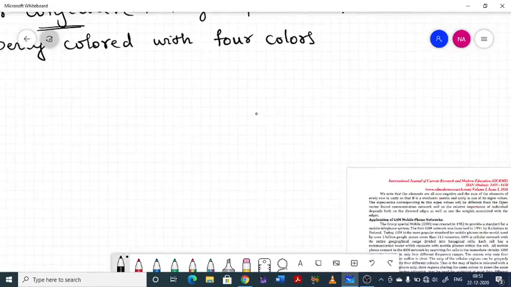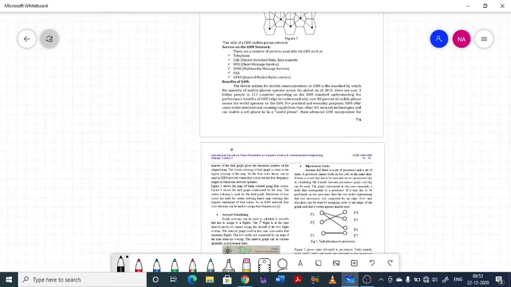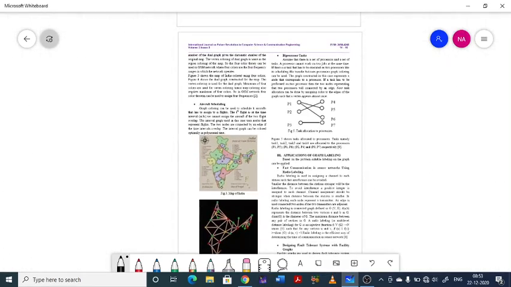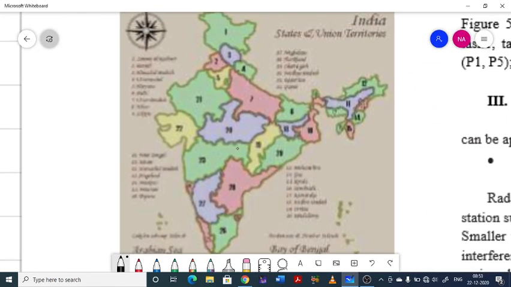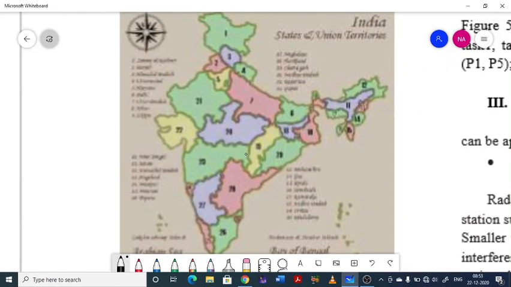For example, let us see here how the map of India can be colored with four colors. Here, the map of our India is mapped with only four colors, 1, 2, 3 and 4, such that no two states which are adjacent receive the same color. So the map of India is colored with four colors exactly.